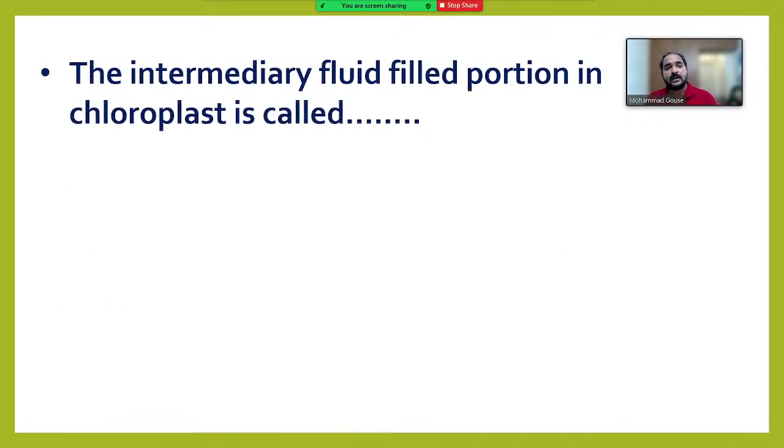Answer this question. The intermediary fluid filled portion in chloroplast is called dash. Stroma, right answer. Very good, so the answer is stroma.